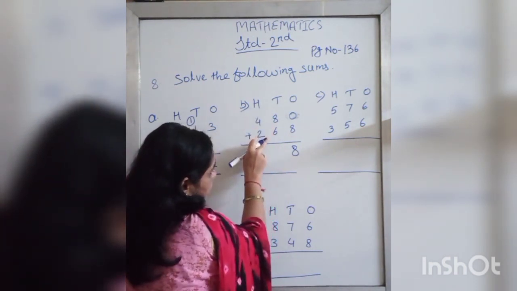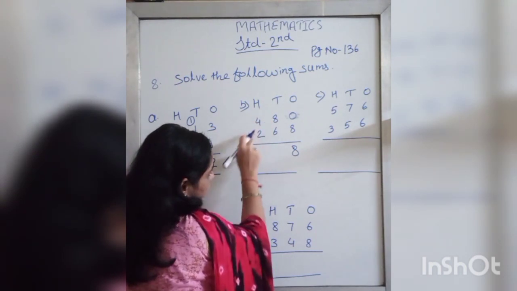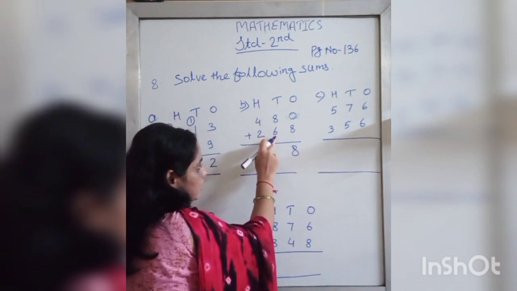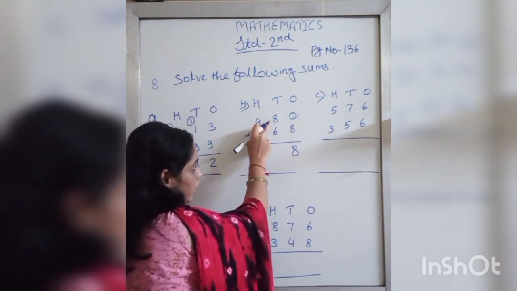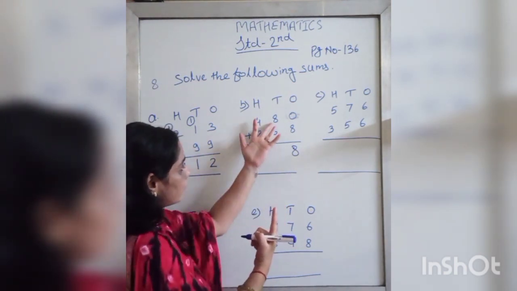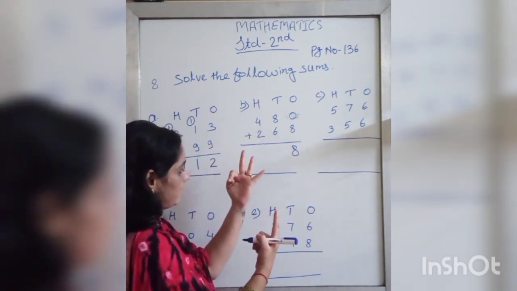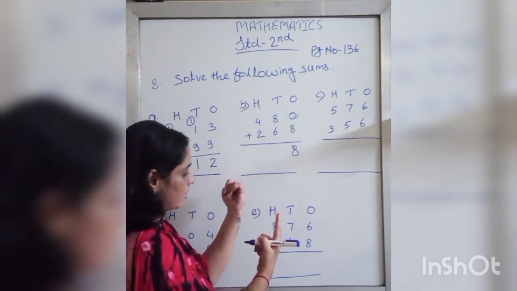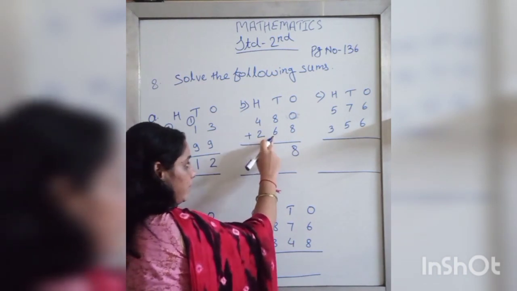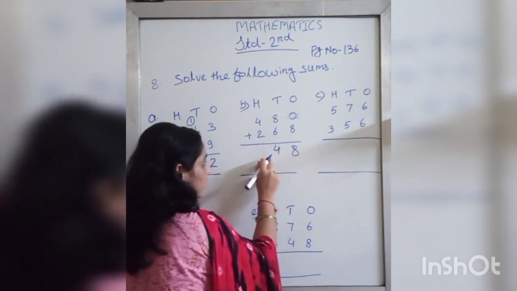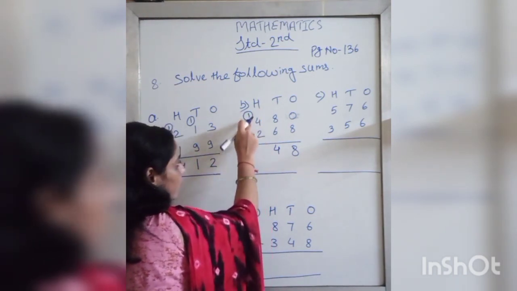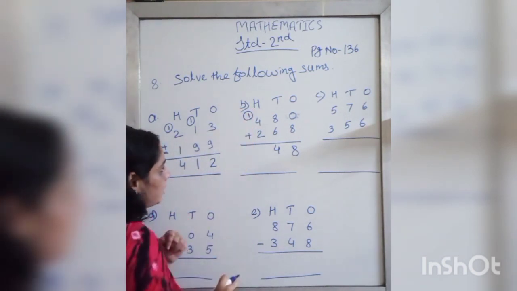Now see the numbers on the tens place. What are the numbers? 8 plus 6. 8 is the big number. Keep 8 in mind, and 6 take on fingers. Count after 8: 9, 10, 11, 12, 13, 14. 8 plus 6 is equal to 14. 4 we write on the tens place, and 1 we will write on the 100th place as carry.